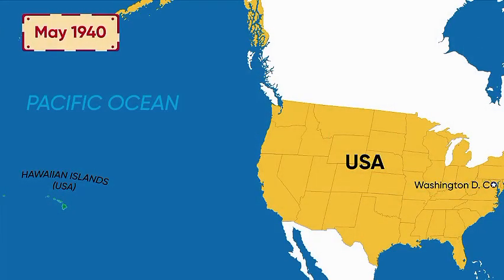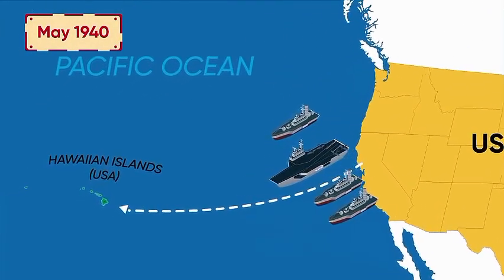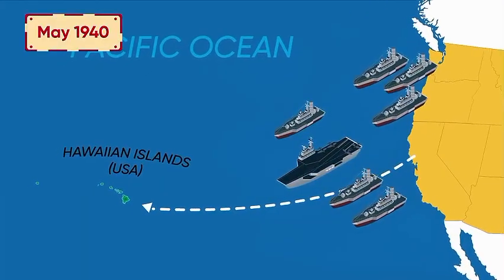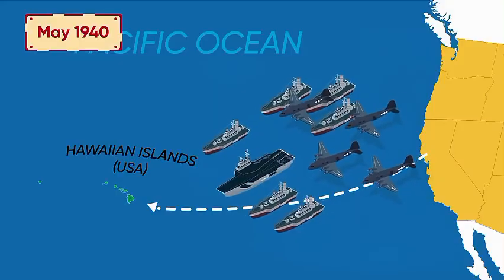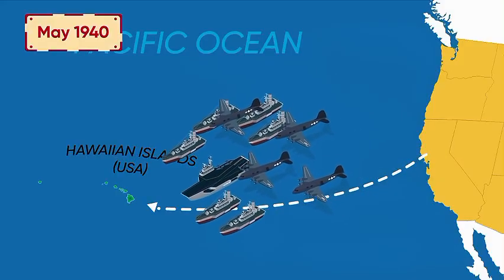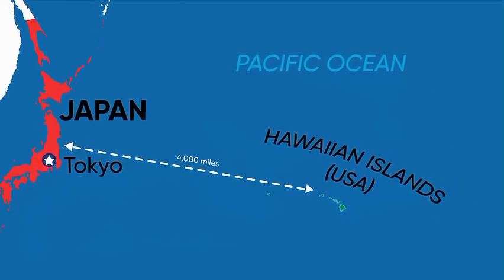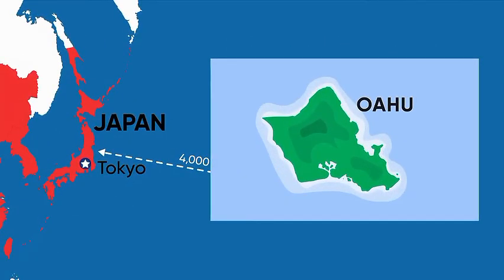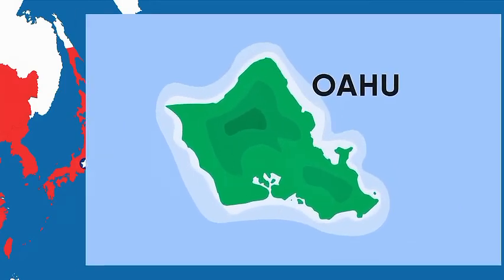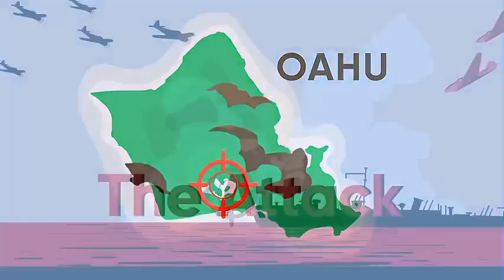In May 1940, Roosevelt moved the Pacific Fleet to the naval base of Pearl Harbor as a show of American power. In addition to nearly 100 naval vessels, including 8 battleships, there were substantial military and air forces. As it was located approximately 4,000 miles from the Japan mainland, Pearl Harbor was not expected to be the Japanese first target in Hawaii, and thus was left relatively undefended, making it an irresistibly easy target to the Japanese. The attack.